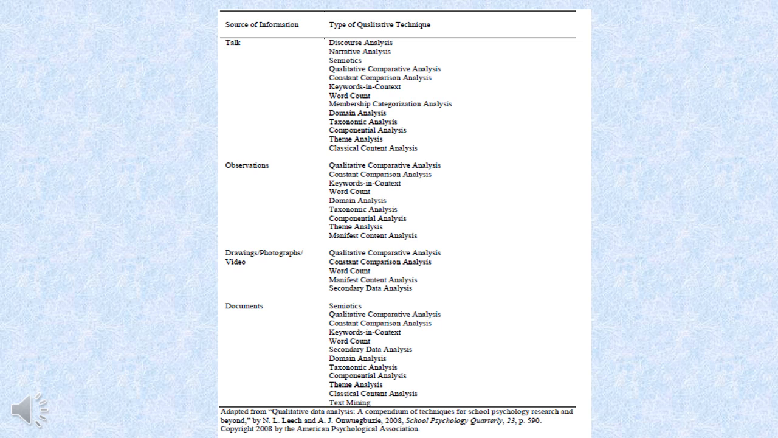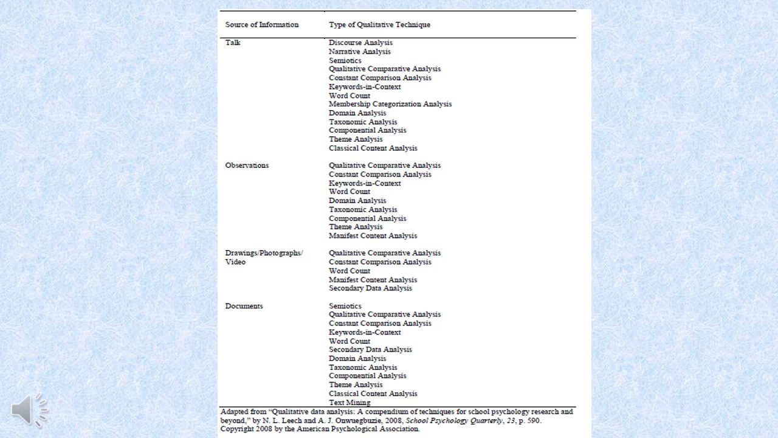Second important thing through which we get data is observation. While you do observation, you can use these qualitative techniques like qualitative comparative analysis that you did in interviews as well, constant comparison analysis, keywords in text, then word count, domain analysis, taxonomic analysis, componential analysis, and we have thematic analysis and manifest content analysis.